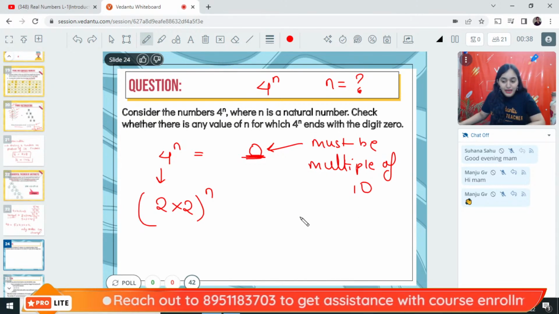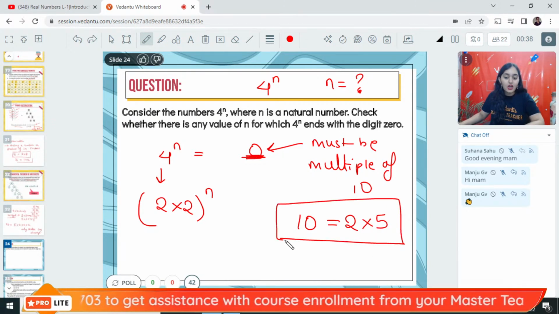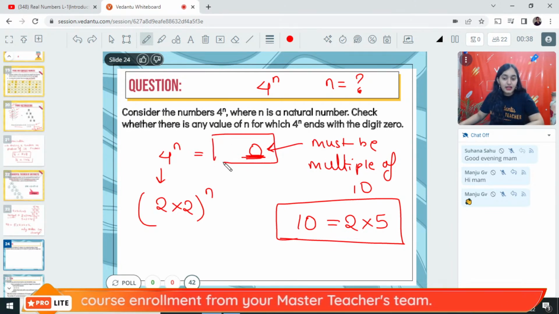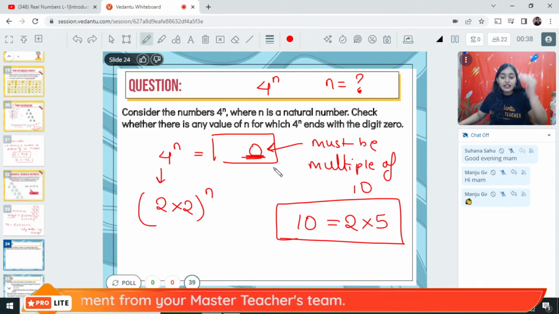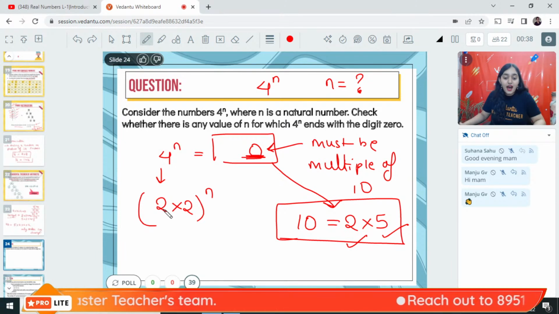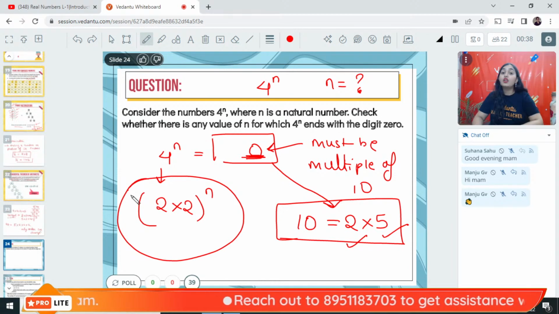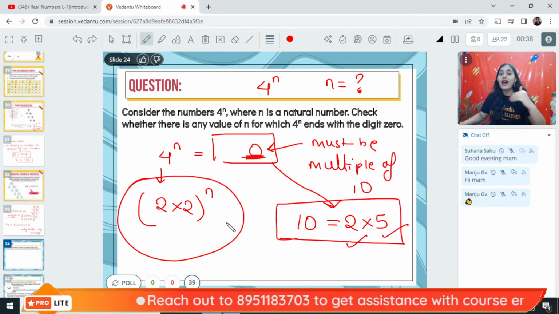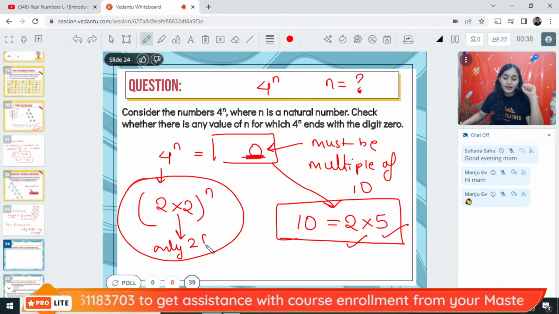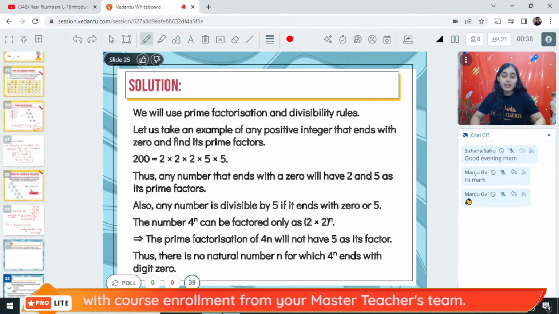Now, what is the prime factorization of 10? 10 can be written as 2 into 5 according to the fundamental theorem of arithmetic. That means if this number is a multiple of 10, it should have 2 and 5 as the factors. Now, is it possible to get 5 here as the factor? No. Since we are seeing that this number has only 2 as the factor. 5 is not the factor of this number.